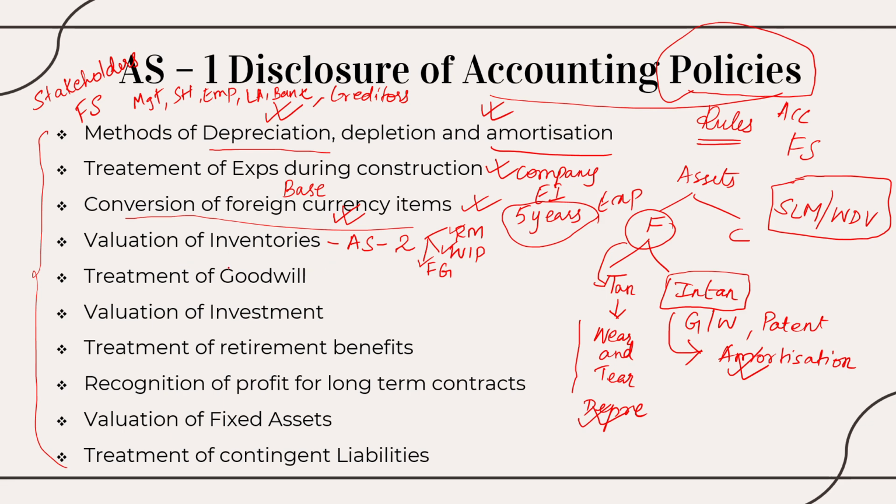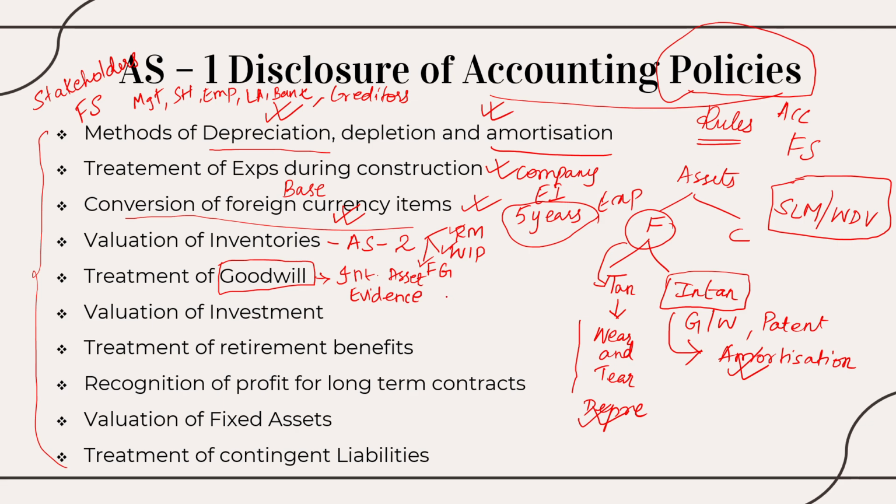Moving on, treatment of goodwill. Goodwill here is a very tricky part because this cannot be seen. It's an intangible asset. So it cannot be seen. So when an accountant is mentioning that the value of goodwill is so and so in the books of account, he's supposed to give me some evidence supporting his calculation.